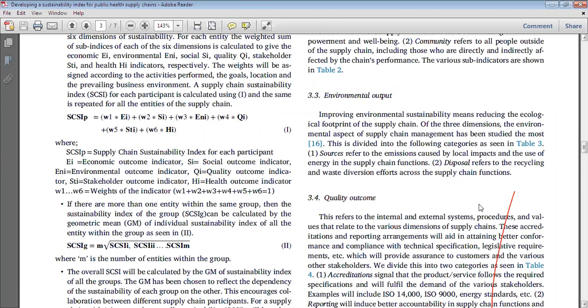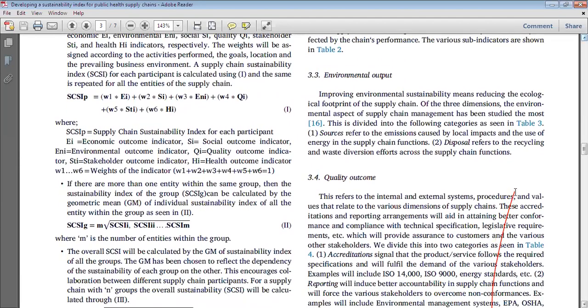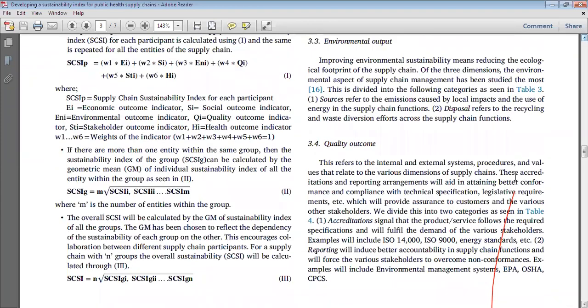In a lot of papers, you will see different types of sustainability index. You can gather different types of sustainability index to make a review paper. That is also a very good idea. So accumulating all those original research articles, you can make a review article based on different types of sustainability index.